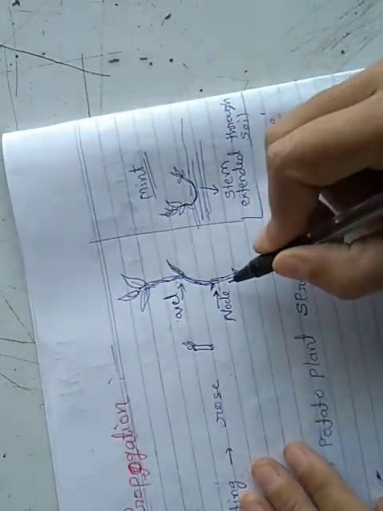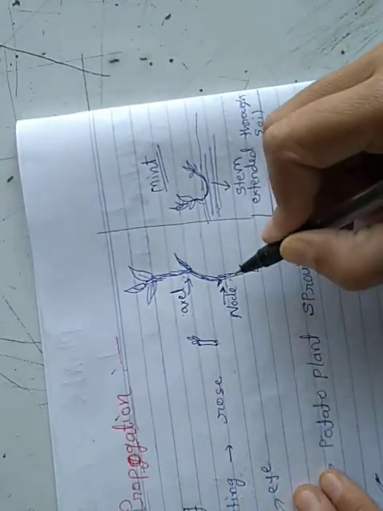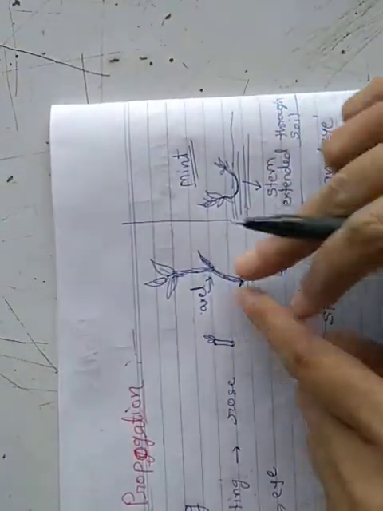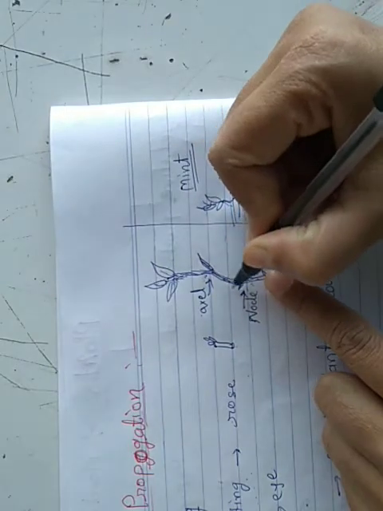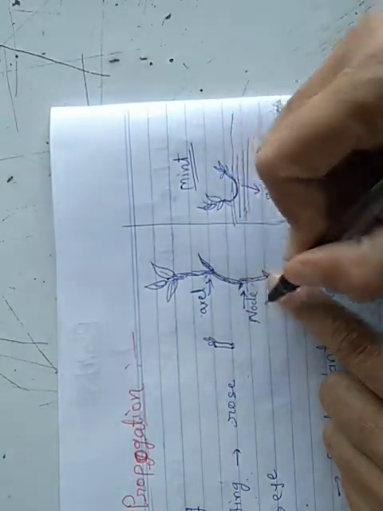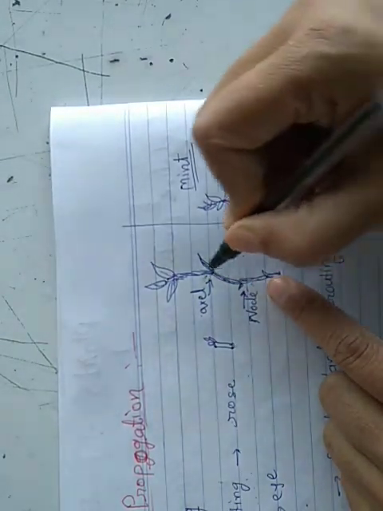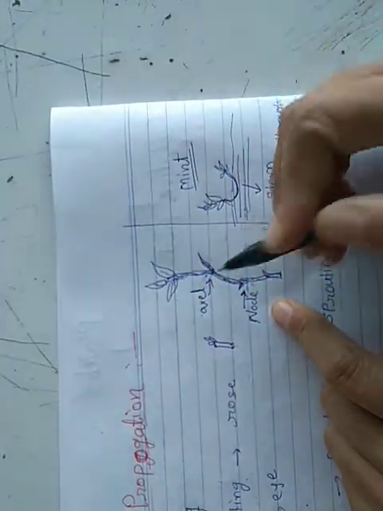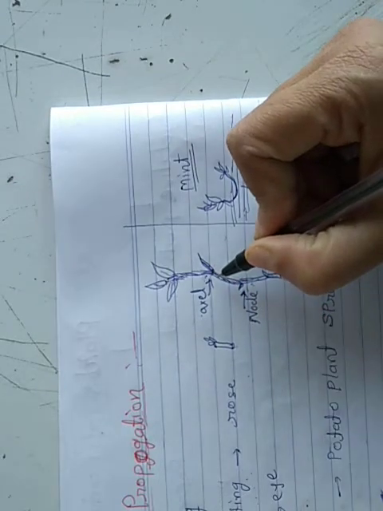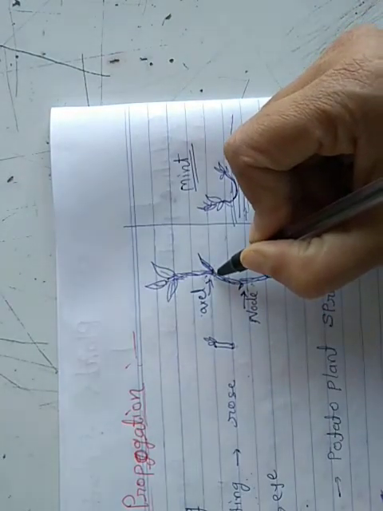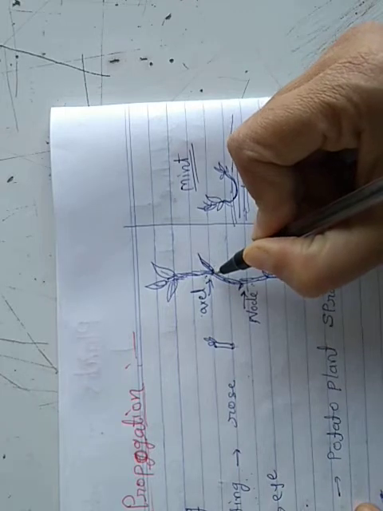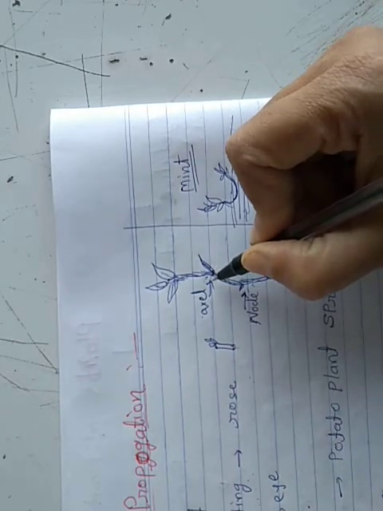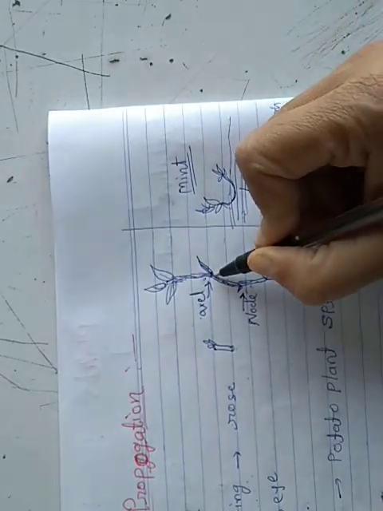So for that stem cutting process, one very important condition we should follow is that the stem should have an axil. The axil is the partition of the branch. That axil it should have, and at that axil there is a bud. There is a presence of bud.